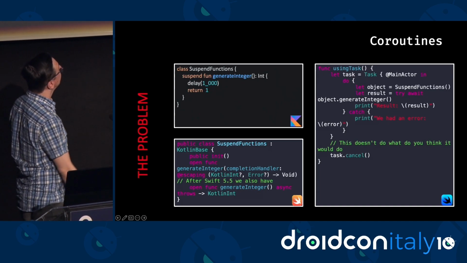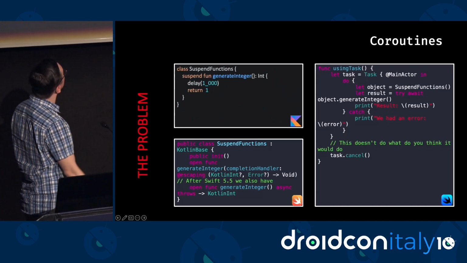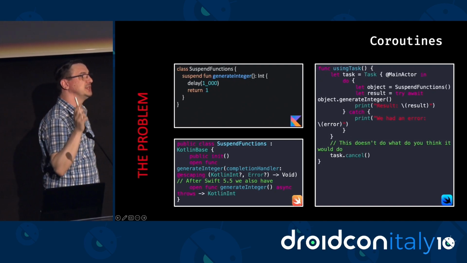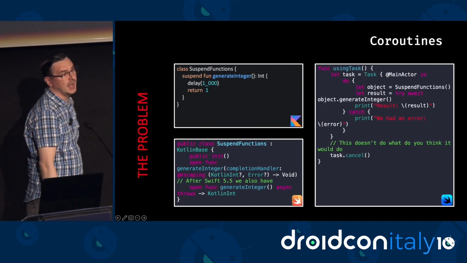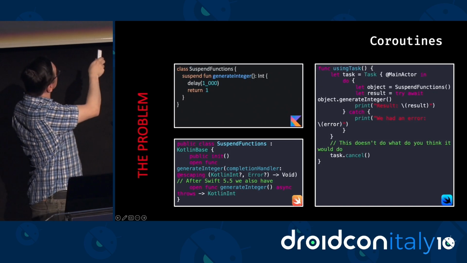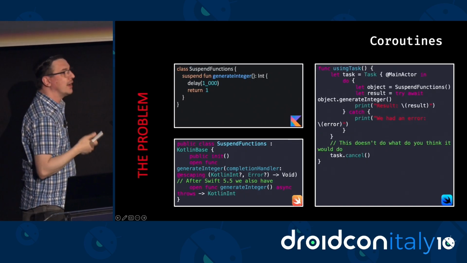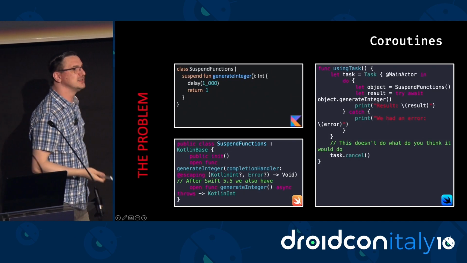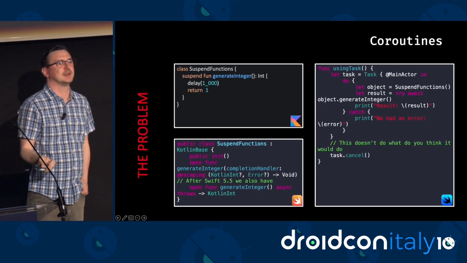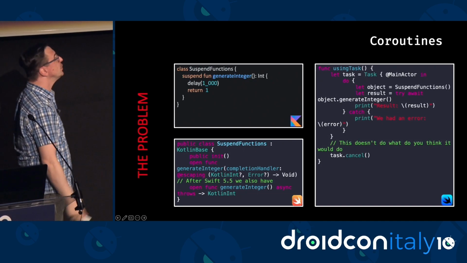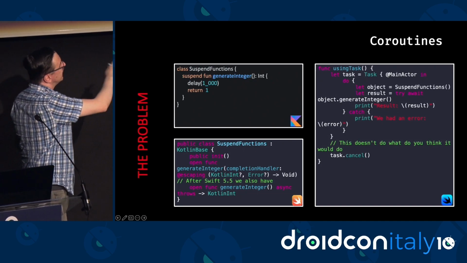So that's why here on the Swift interface, we have two generate functions, right? The first one is the original one from Objective-C that uses completion handler, and the other one is using the async version, right? I'm not going to show you how to use the callback ones because I don't think anyone likes callbacks, right? No one wants to create a pyramid of doom here. So I'm going to show you how to use async functions in Swift.